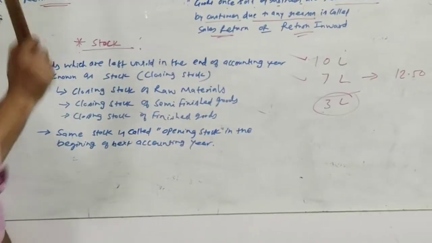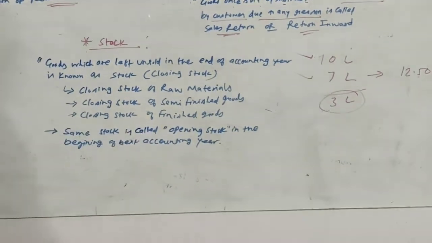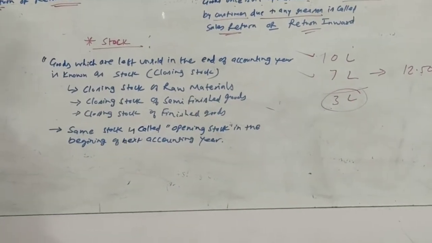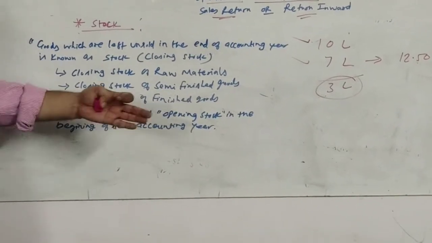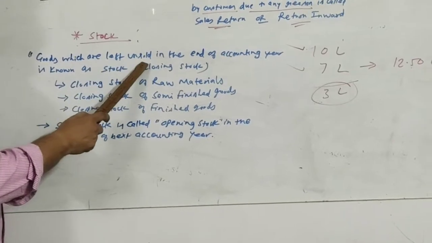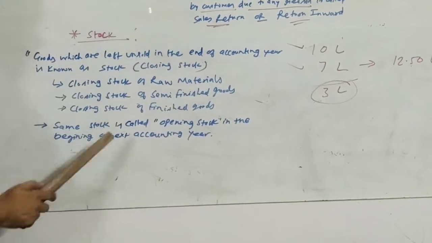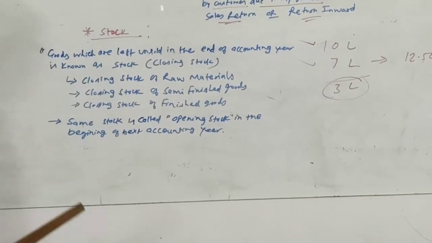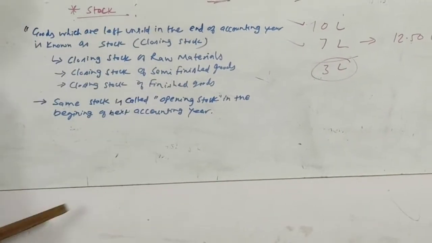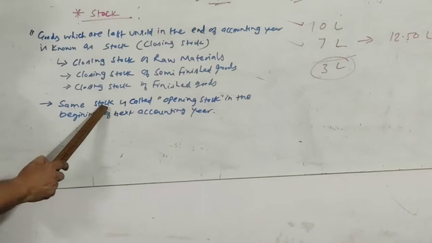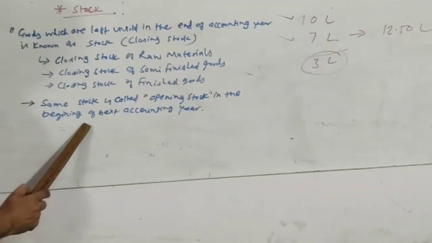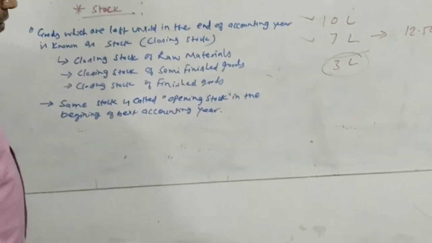It can be a closing stock of finished goods. What is finished goods? Which is ready to be sold, which is our final product. So the goods left unsold at the end of the accounting year are known as closing stock. Closing stock may be of raw material, semi-finished or finished goods, and the same stock is called opening stock at the beginning of the next accounting year.